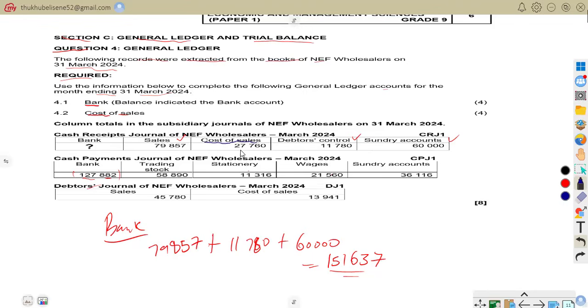As you can see, this is 27,760. This is the amount that you're going to use. So we're going to use even from the debtors journal. Our cost of sales from the debtors journal, here it is. As you can see, that is 13,941. These are the amounts that you're going to use.